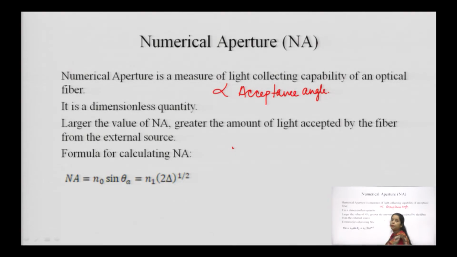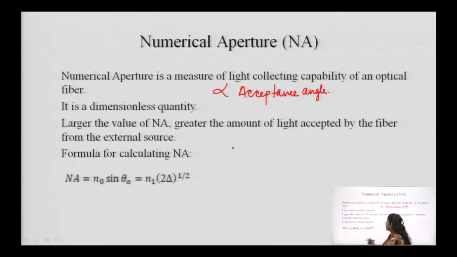The same thing is applicable here also. The larger the value of numerical aperture, the larger the light gathering capacity or light collecting capacity of a fiber, which is the same statement given for the acceptance angle also. The larger the value of acceptance angle or the acceptance cone, the larger the light collecting capacity of a fiber. So, both the acceptance angle and the numerical aperture are related to each other.